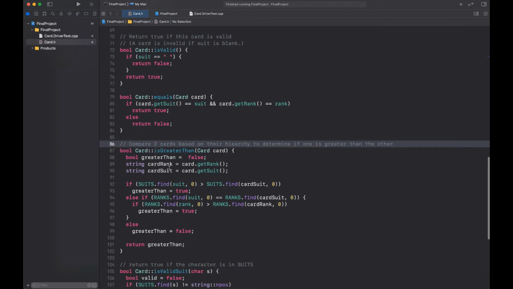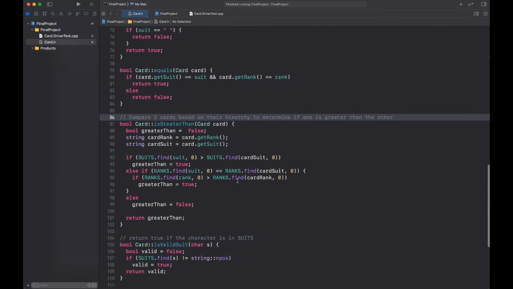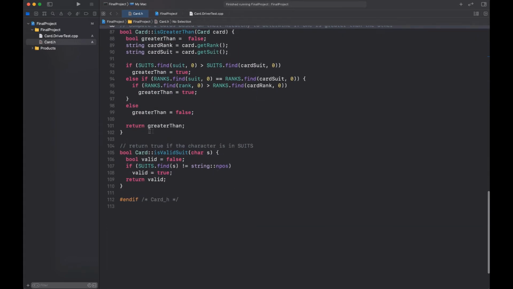The is greater than function, like the comment says, compares two cards based on their hierarchy and then returns greater than. The last function is called isValidSuit. It takes a character and checks if it is a valid suit and returns valid if it is.